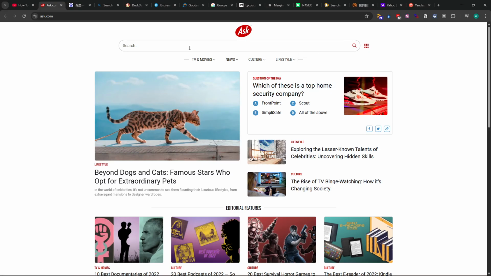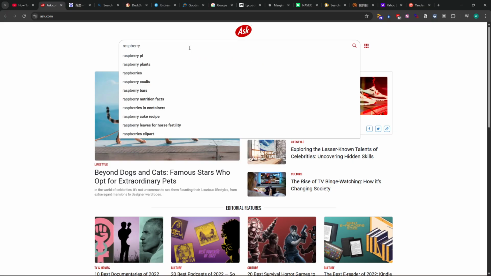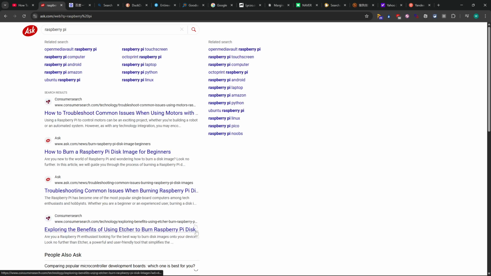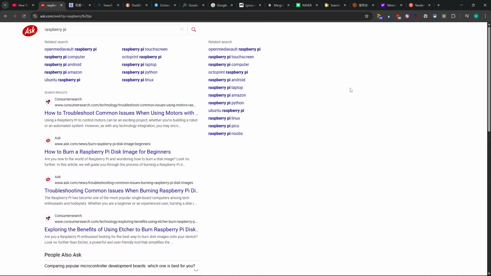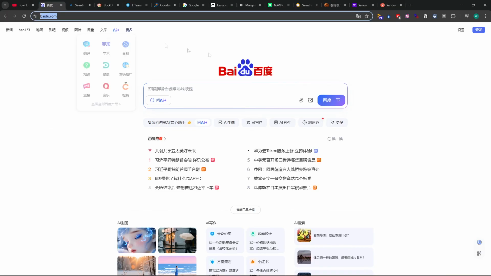So if I type here something like Raspberry Pi, we see auto detection, and if you type, we'll be able to get results. We have related searches on the right. Unfortunately, there is a lack of tools, for example to extract some of it, or maybe sort by date like in Google, but still it is some sort of alternative.